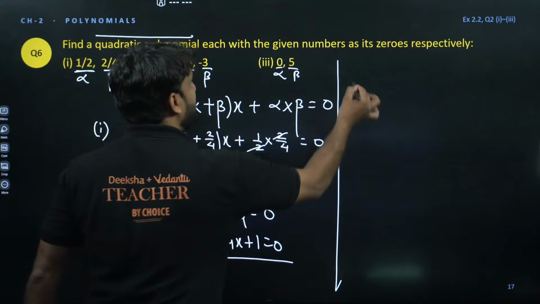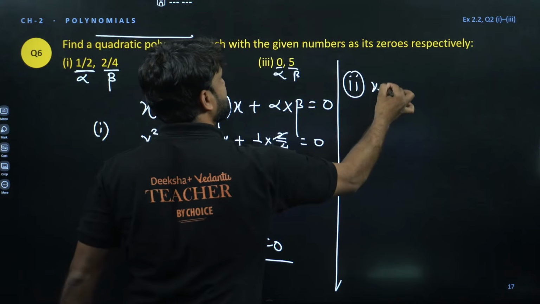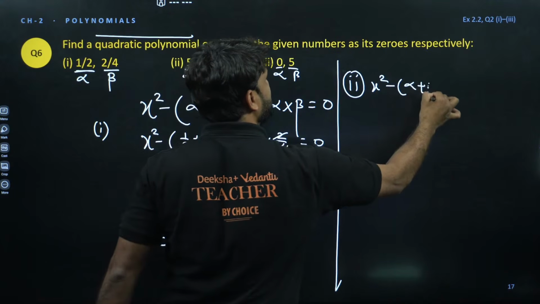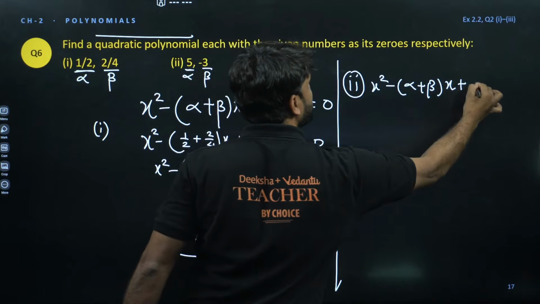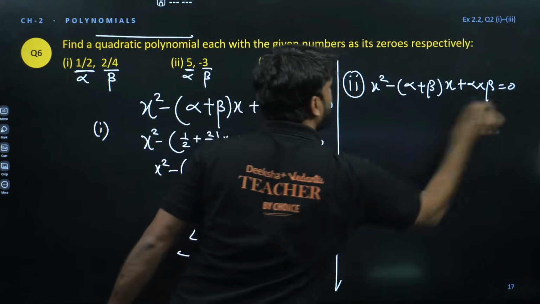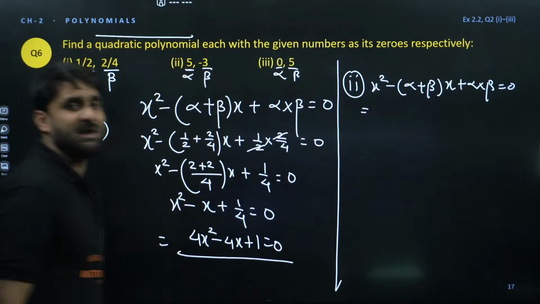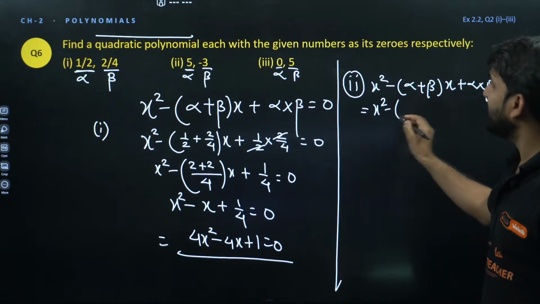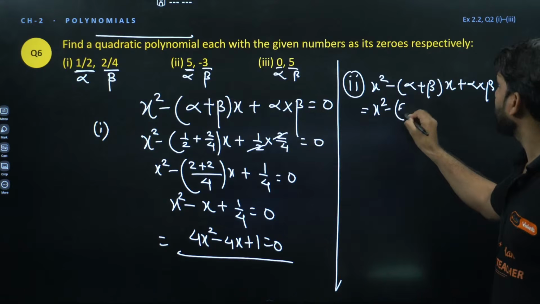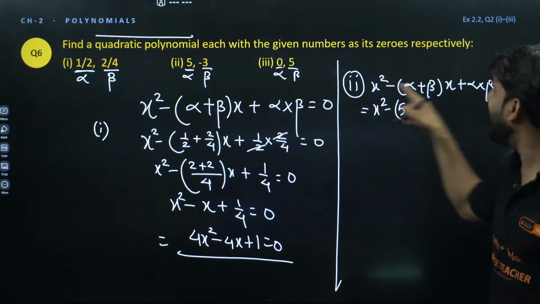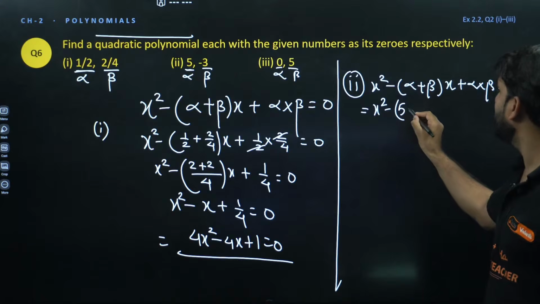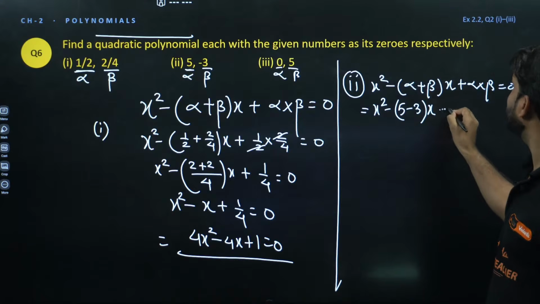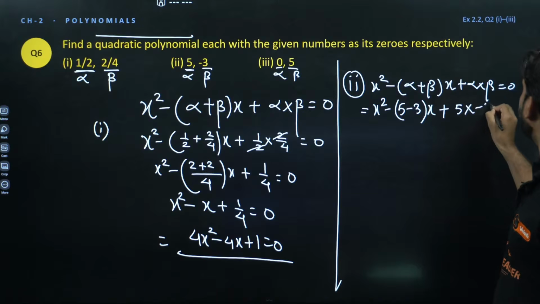Now second question, what will be the answer? x square minus (alpha plus beta, sum of zeros) into x plus alpha into beta is equal to 0. I'm solving the second question, right? So we have alpha, we have beta. Alpha is 5. Beta is what? Minus 3. So when we add minus 3, it will remain in negative form. x square minus (5 minus 3) x plus alpha 5 into beta minus 3 is equal to 0.